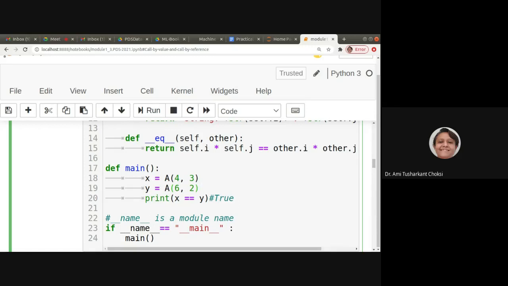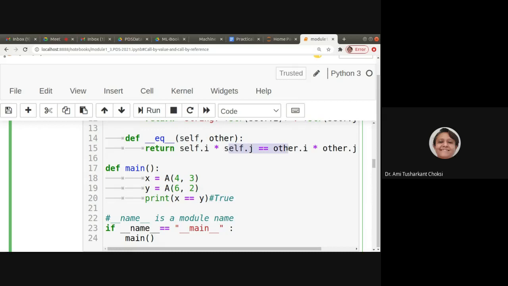Now, print x is equal to y. So we are checking the equality of these two objects, and it will call the method underscore underscore eq underscore underscore. There self.i and self.j, that is 4 multiplied by 3, is 12, and the second one is other.i and other.j, that is 6 multiplied by 2, is 12.